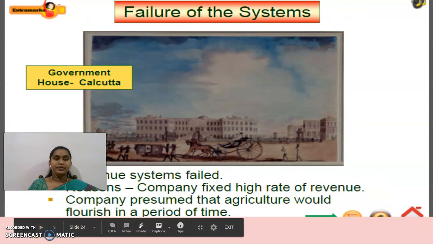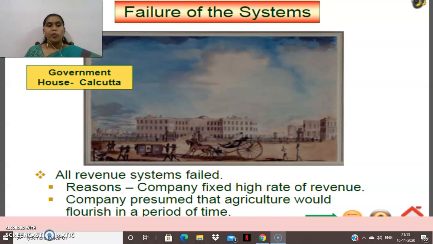See here. Hope you understood all these three types, right? One is the Permanent Settlement, one is the Mahalwari system, and one more is the Raitwari system. The first, the Permanent Settlement, was through the zamindars, who used to collect and pay to the company. Second is the Mahalwari. What happened? They surveyed everything and fixed the revenue. The revenue may fluctuate or increase in the future, every now and then, but the revenue will be collected by the village head.